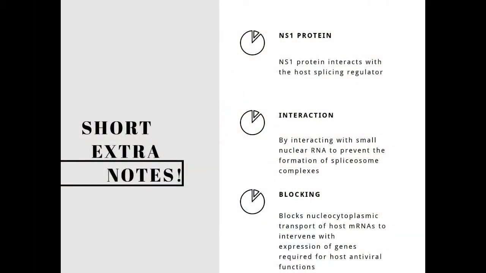The NS segment expresses 2 viral proteins, non-structural protein NS1 and nuclear export protein NEP. During infection, NS1 protein functions to alter mRNA processing, leading to inhibition of host antiviral immunity. In the splicing process, the NS1 protein interacts with the host splicing regulator SF2 in the nucleus. The NS1 protein regulates the host splicing process by interacting with small nuclear RNA to prevent the formation of spliceosome complexes and subsequently blocks nucleocytoplasmic transport of host mRNAs to intervene with expression of genes required for host antiviral function.